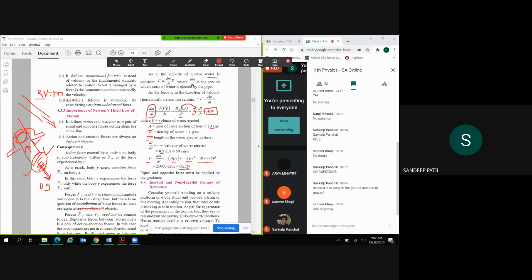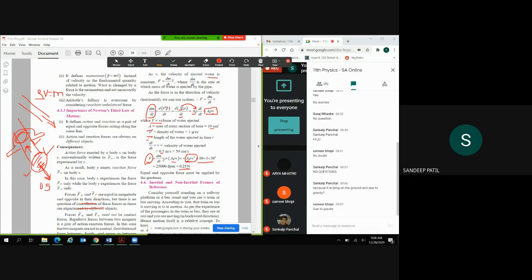This pipe, because we are having more force due to this water jet, right? So if this water jet is not substantially high, then in that case we may not need to hold this pipe, right? That may be one reason. So what we can do, we can see that force is nothing but rho A v square.